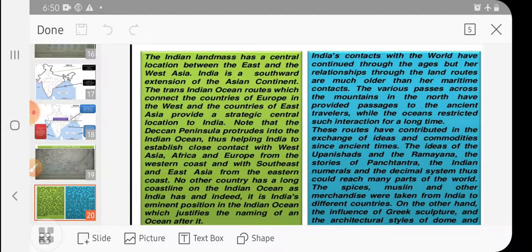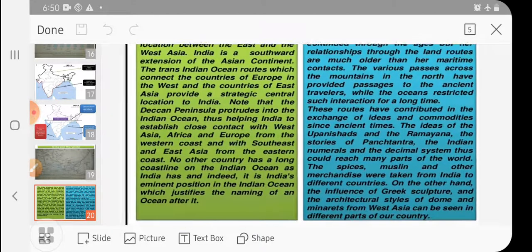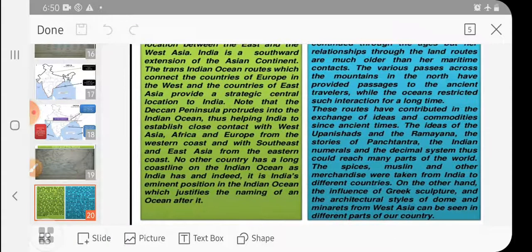When we see the Panchatantra, Indian numerals, the decimal system, they could thus reach many parts of the world. When people came here, they not only brought their culture, but they also took away many beautiful things from here, which spread all over the world.